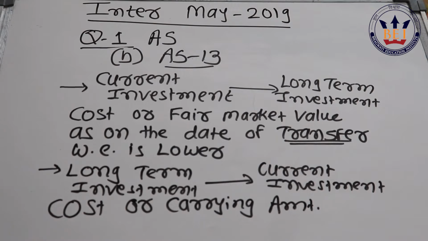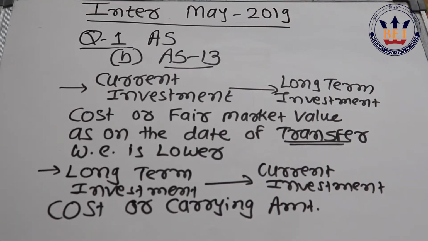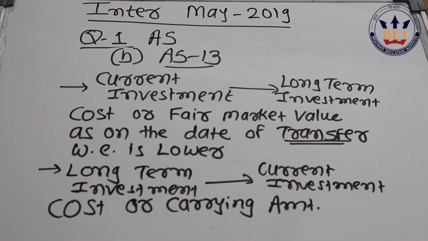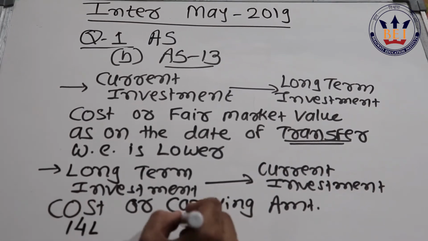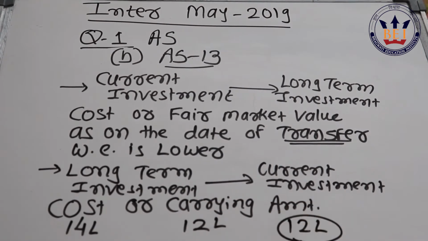Now if you see the first question they have given, they have asked us to reclassify long-term investment into current investment. The long-term investment has a cost of 14 lakh rupees, which was written down by 2 lakh rupees. So right now it is carried in our books at rupees 12 lakh, and the cost is rupees 14 lakh. If we apply the same rule, the cost is 14 lakh and carrying amount is 12 lakh, whichever is lower, so it should be valued at 12 lakh rupees.